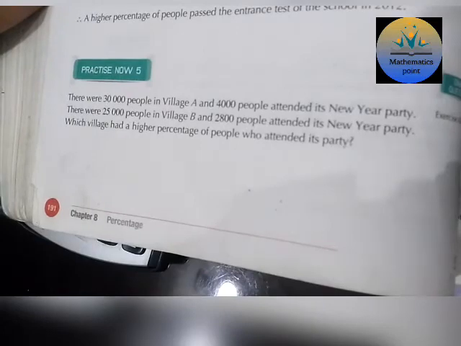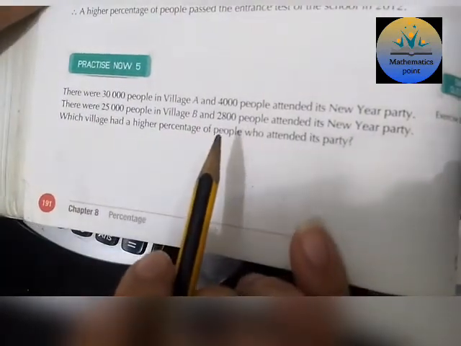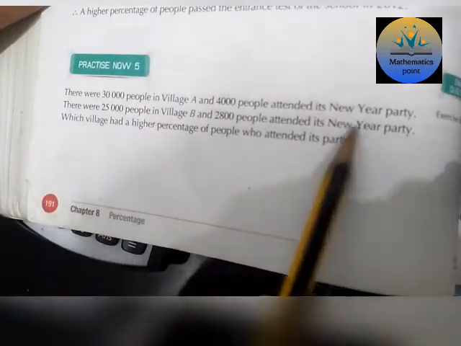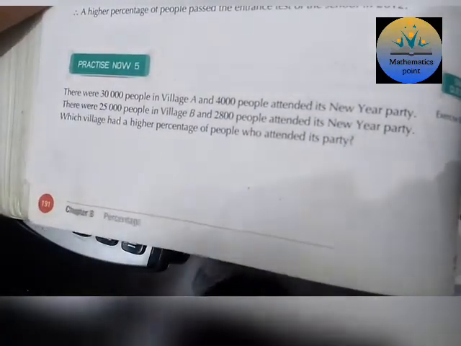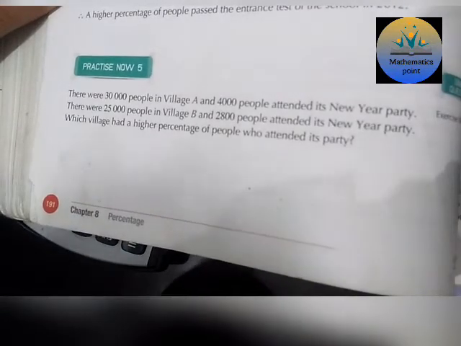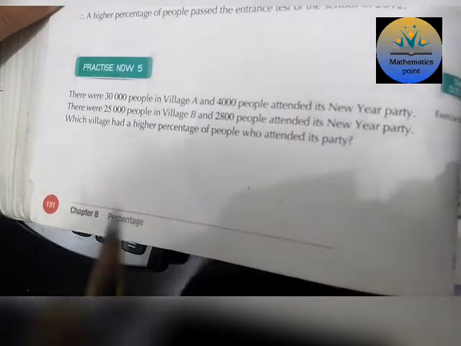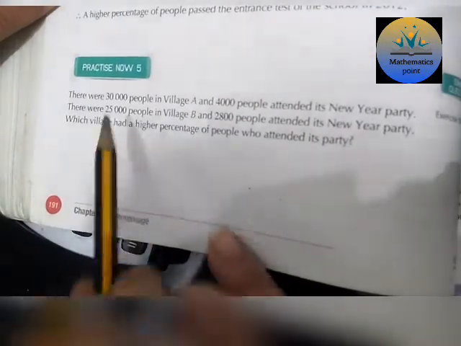Let's go. Now we'll solve practice now 5. It looks very dramatic, but in actuality it is very simple. All the 4 problems of practice now of this exercise, especially the percentage chapter, are very easy. So we'll start reading the statement.